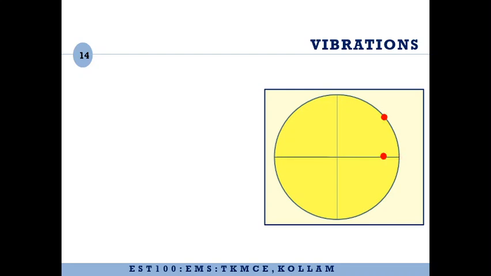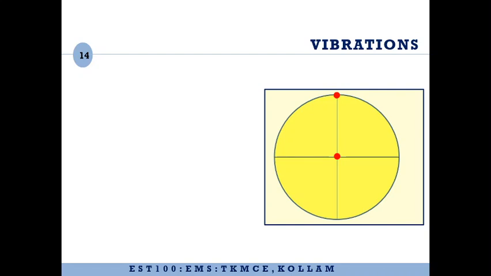As the particle completes one complete circle, the projection has completed one to and fro motion about the mean position. Therefore, visually, the projection of a particle undergoing circular motion about any diameter of the circle is a case of simple harmonic motion, or a to and fro motion, or a vibratory motion.